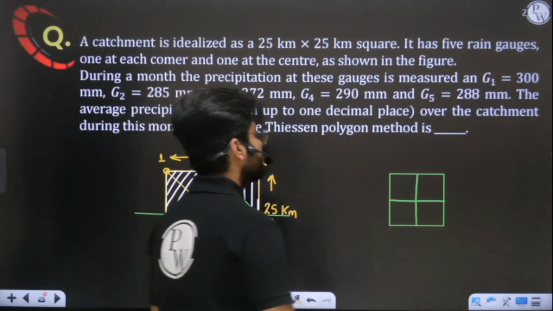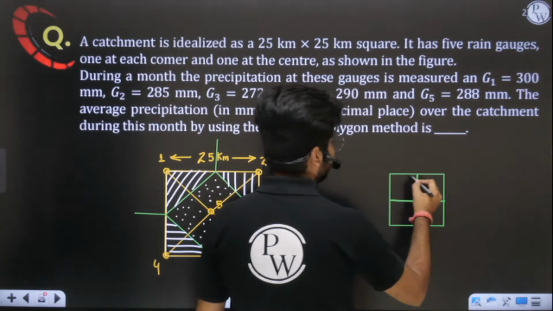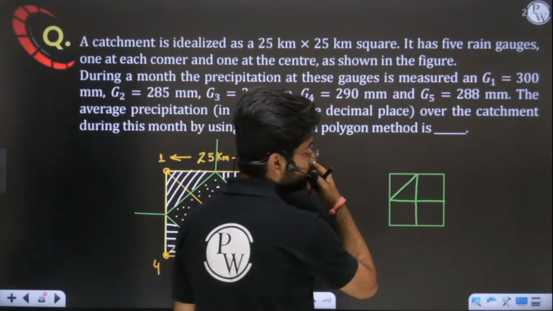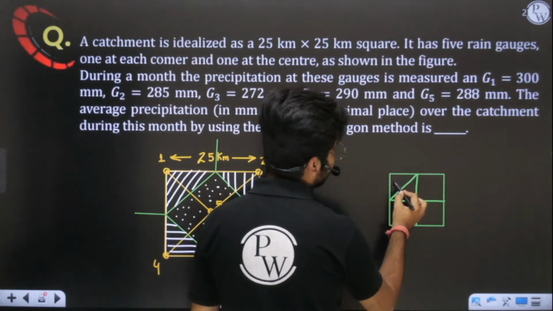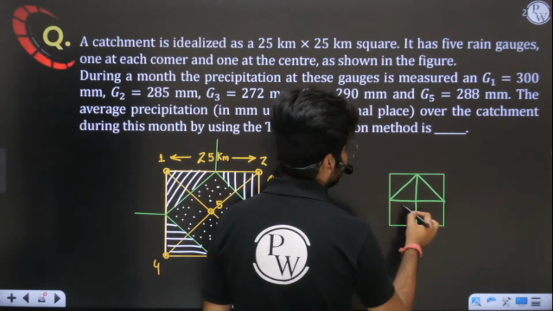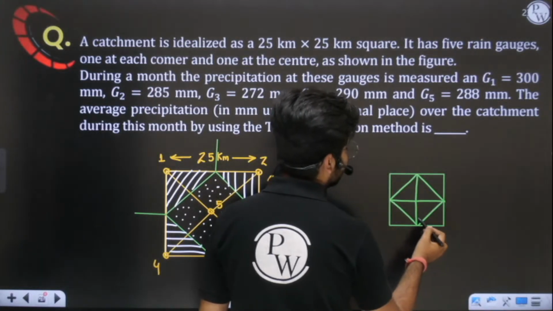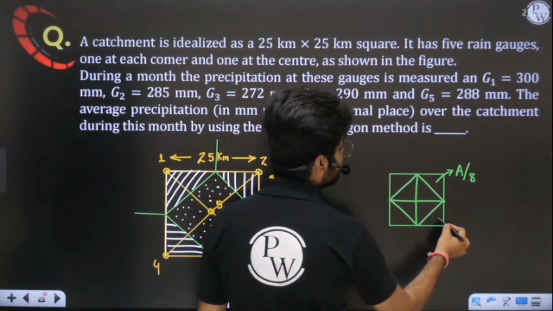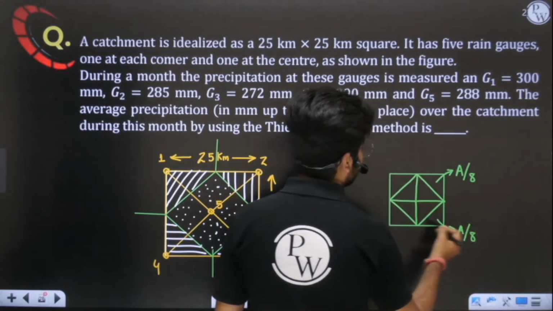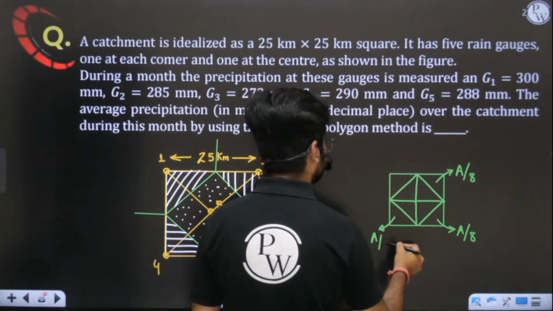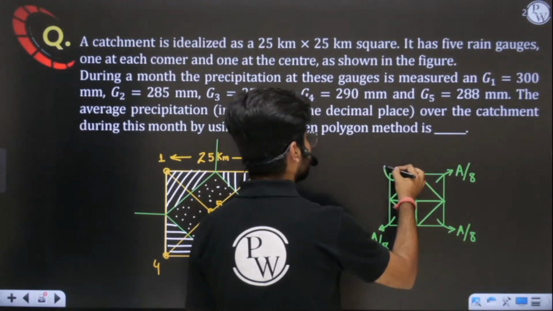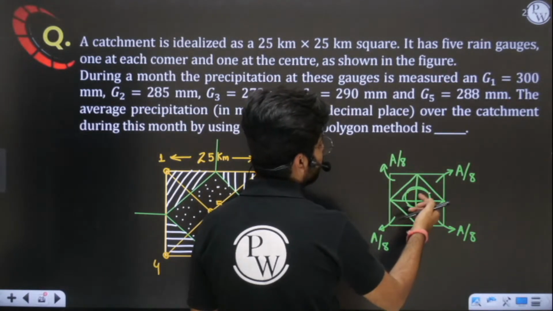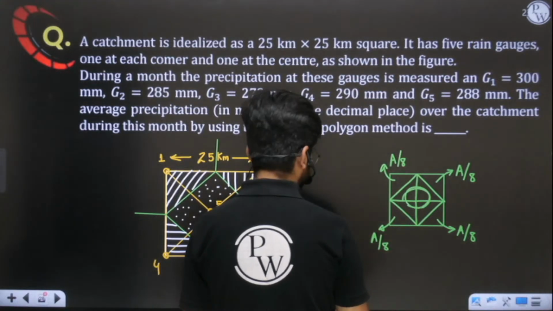Perfect, sir. Now when you divide the A by 4 part into half, that will be A by 8. If you divide A by 4 into half, that will be A by 8. A by 8, A by 8. That means this part is A by 8. This part is A by 8. This part area is A by 8. Total area is A, obviously, and this is also A by 8. Middle area is how much? See, this middle area is 4 times A by 8.